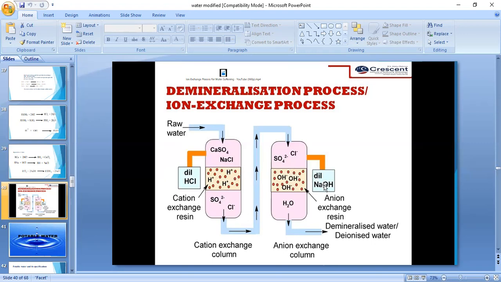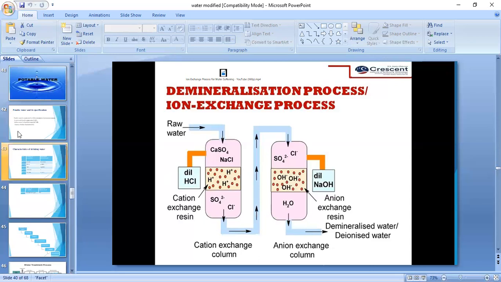When we add dilute NaOH to the anion exchange resin, it is also regenerated. So by adding dilute HCl to the cation exchange resin and dilute NaOH to the anion exchange resin, we regenerate them, which is useful for the next purification of water. So this is all about ion exchange.